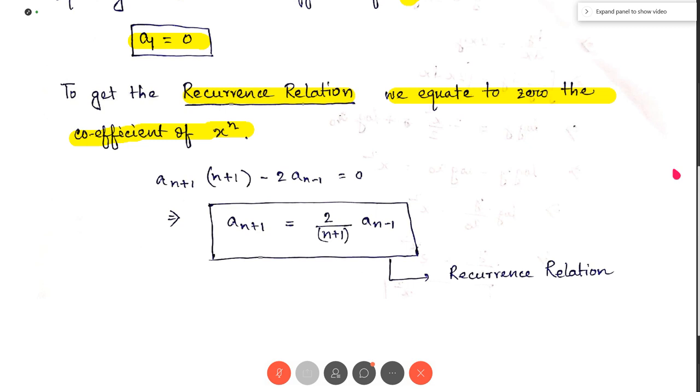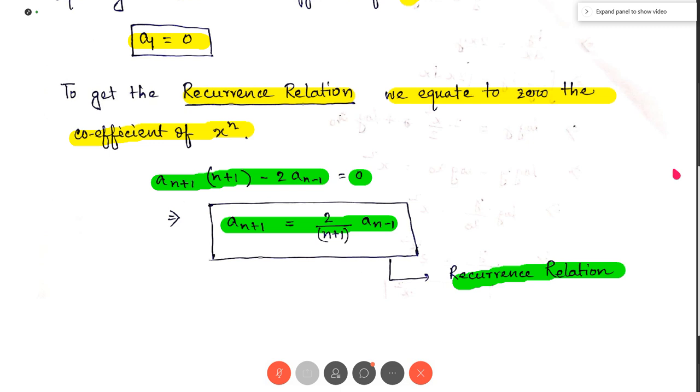The coefficient of x to the power n is a(n+1) into (n+1) minus 2 a(n-1) equal to 0. We get 0 as the coefficient of x to the power n. Then we write the greater coefficient in terms of the earlier coefficient. So the greater coefficient is a(n+1), and we have to write it in terms of a(n-1). So a(n+1) has been written in terms of a(n-1). So this is the recurrence relation.